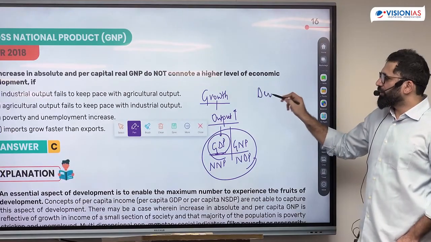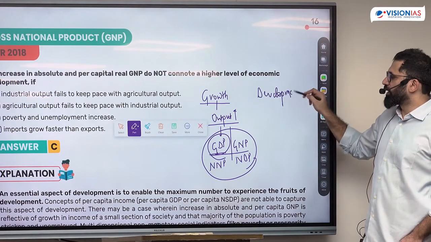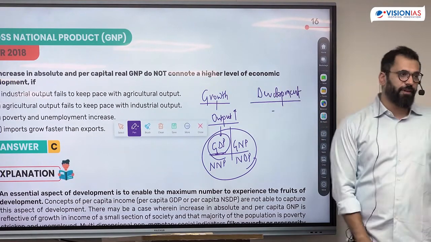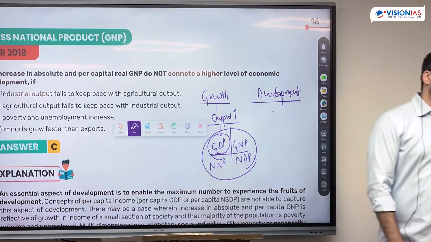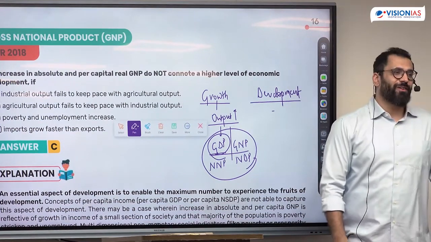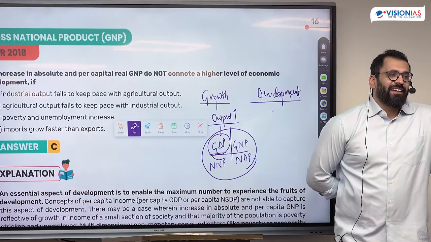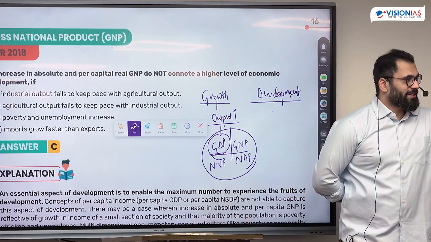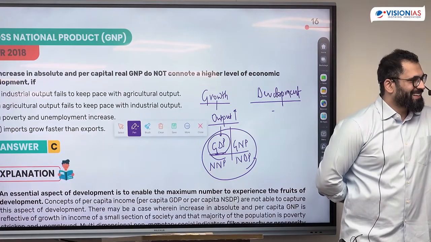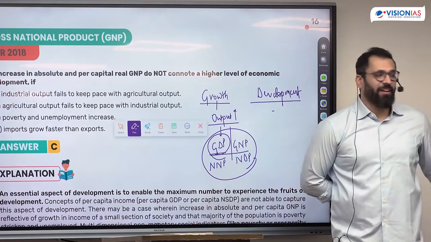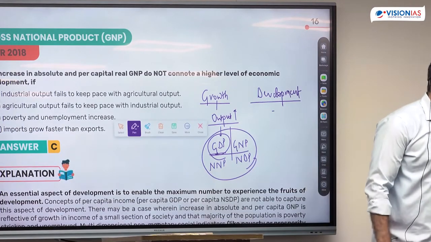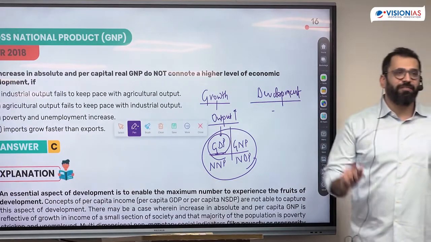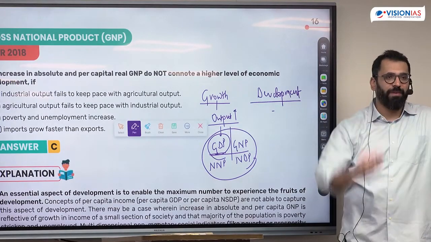The other concept is economic development. How is growth different from development? Quantity और quality का मतलब क्या होता है? That cannot be measured. This is definition of something that cannot be measured. Human development is measured through Human Development Index. What is the difference between output and development?